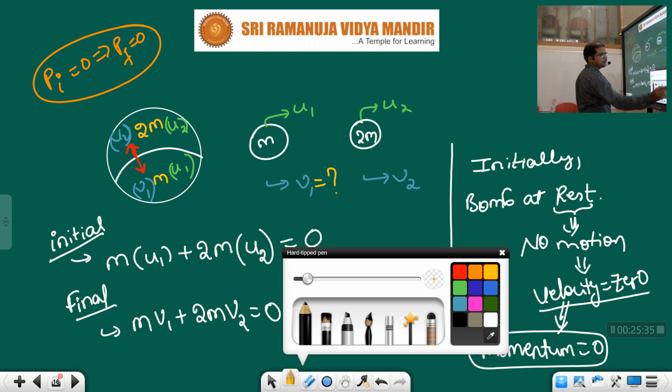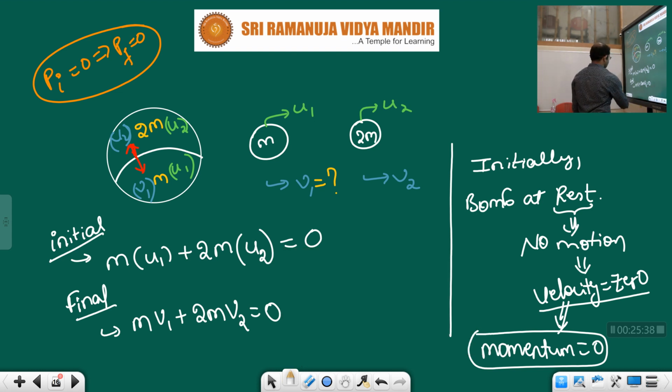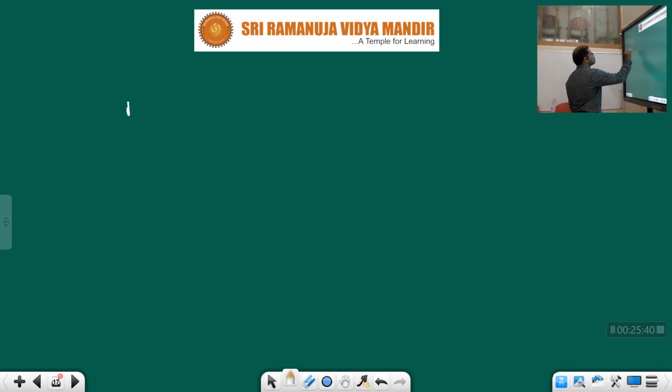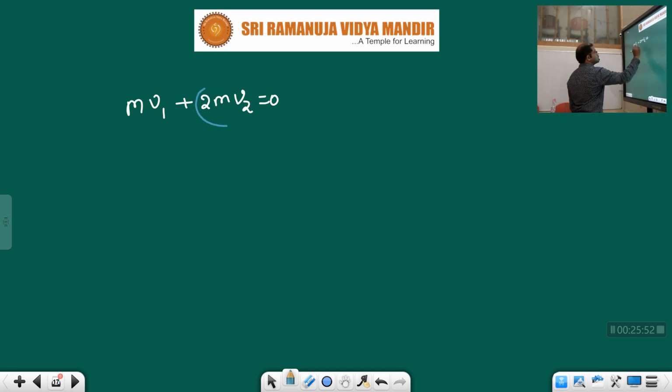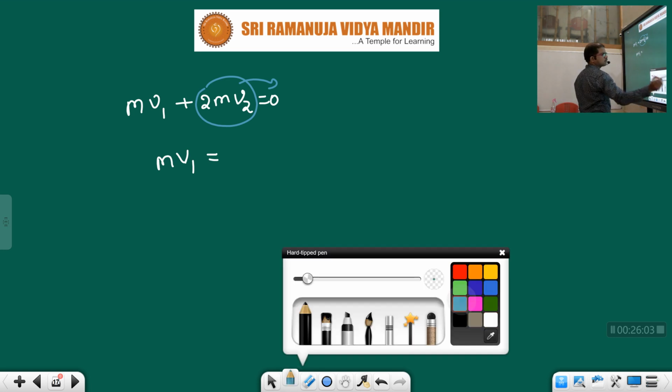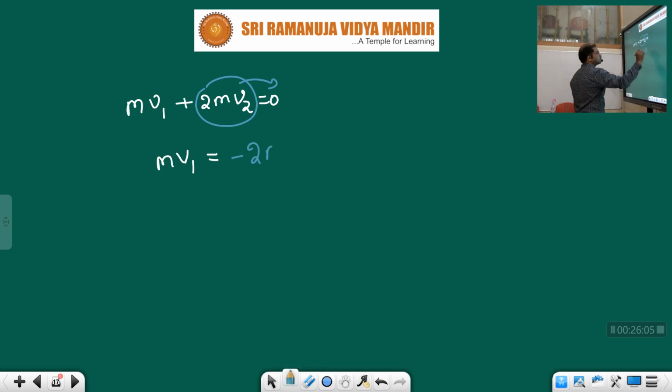From here, see children, m into v1 plus 2m into v2 equals 0. Now send this 2m into v2 to the other side. How will it transform, children? m into v1 is equal to minus 2m into v2.